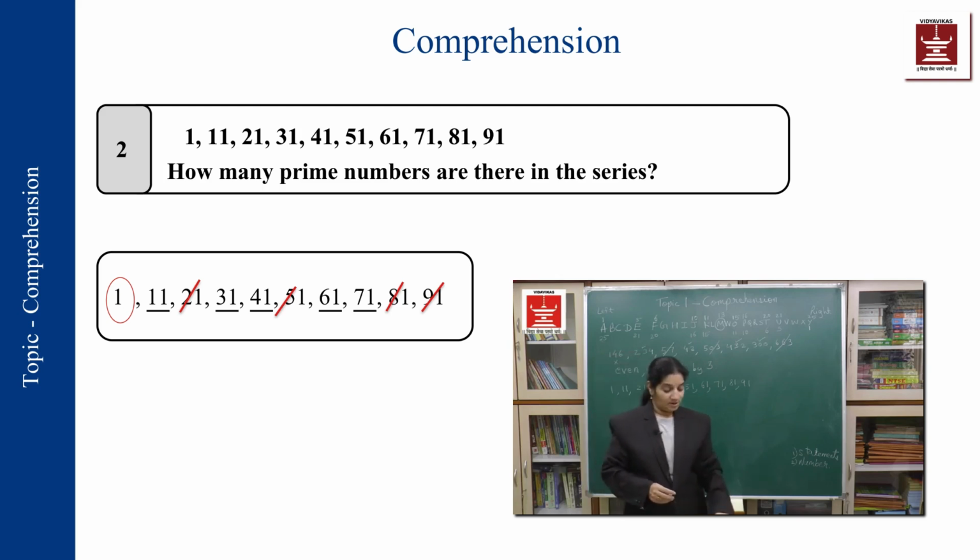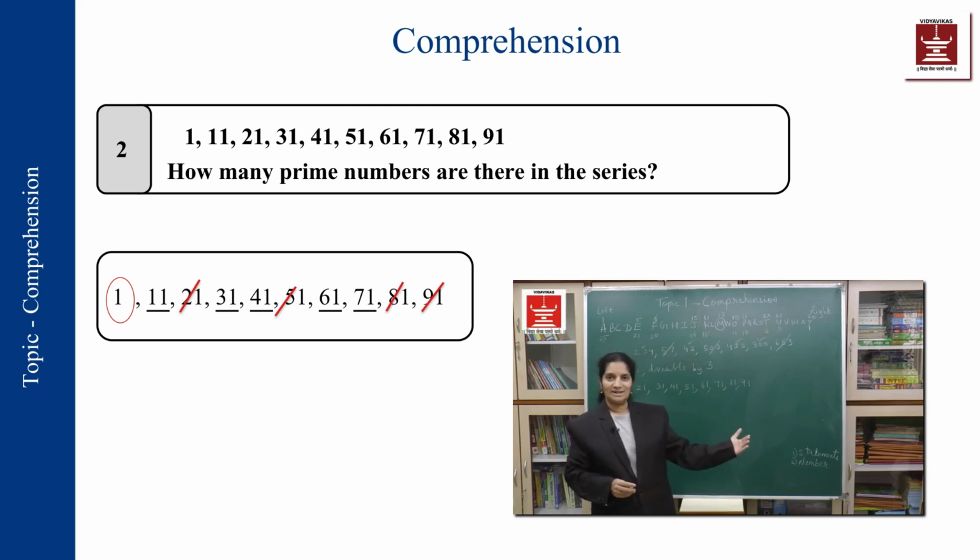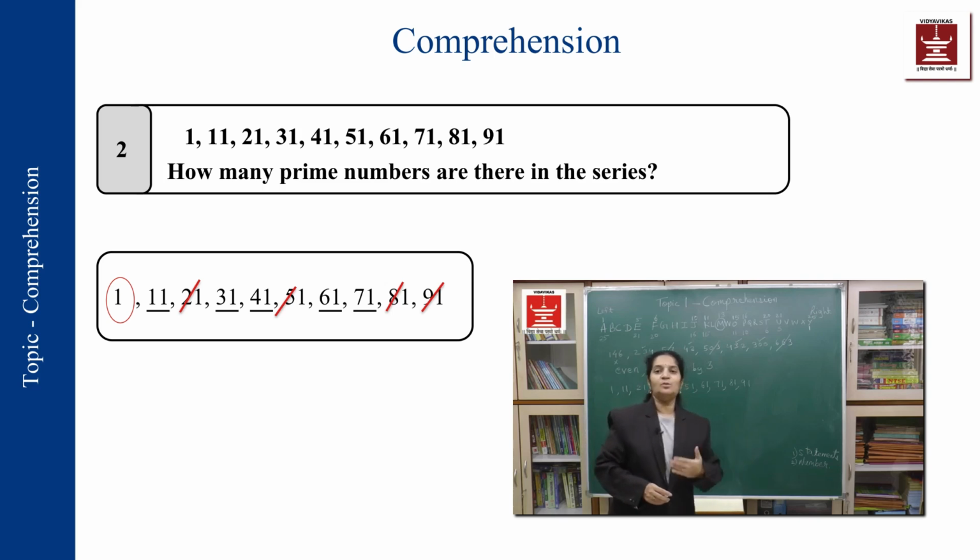Okay, see what is the question asked. How many prime numbers are there in the series? So your basic question over here is, do we know prime numbers? Okay, now we'll write down all the prime numbers on one side. Before that I'll tell you what a prime number is. The number which is divisible only by 1 and the number itself is called a prime number. From 1 to 100 there are 25 prime numbers.